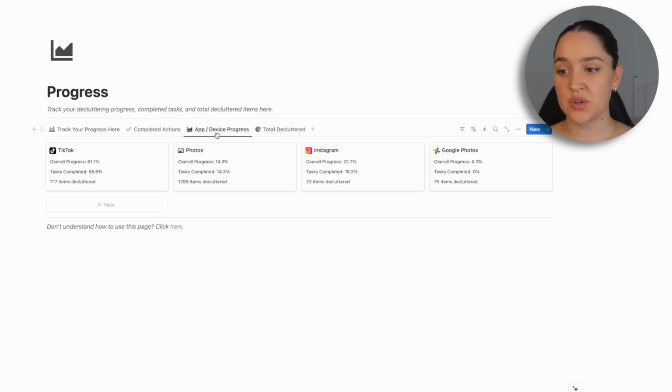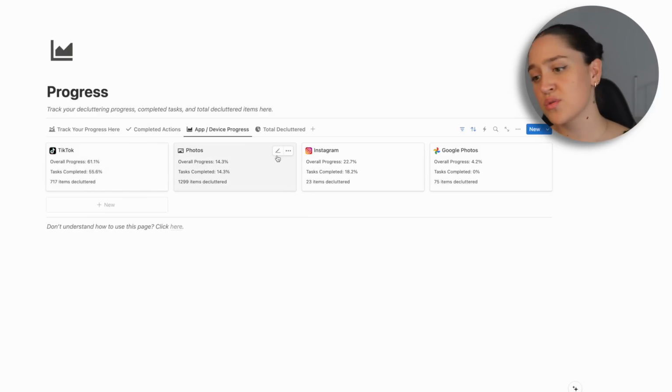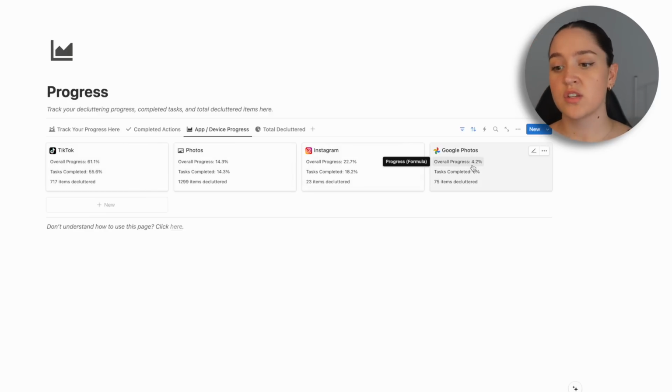So I can see my decluttering progress on TikTok, on my Photos app, on Instagram, on Google Photos. So those are the 4 areas that I have started with so far. I haven't started any of the other areas, but I can see the details for each one here.